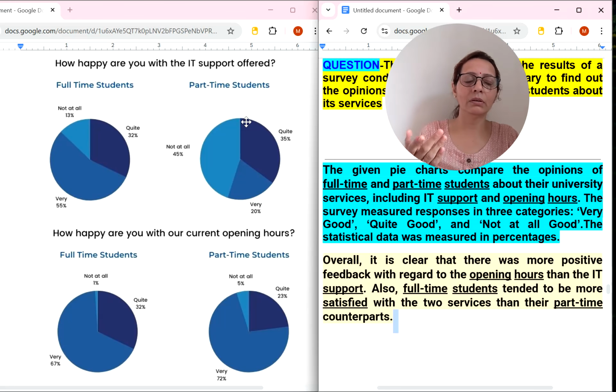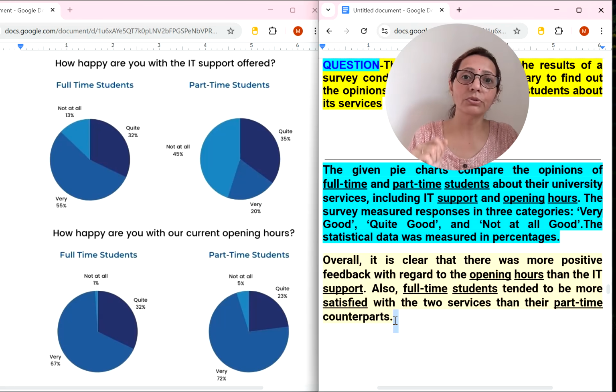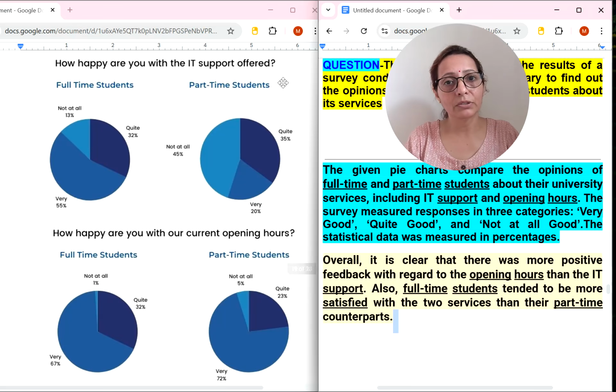or part-time counterparts, or you can write part-time students. Of course, students is also there, so we need to change it, part-time learners, in the university you can write. So this is the overall paragraph. Now coming to the body detailing paragraph, let's do it.